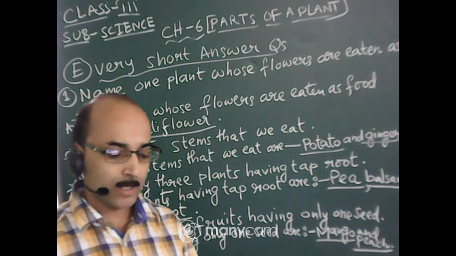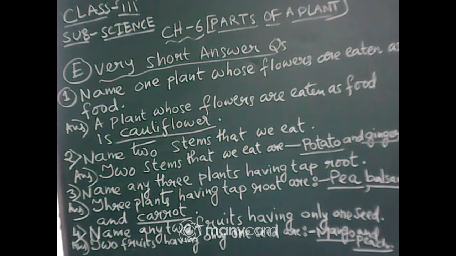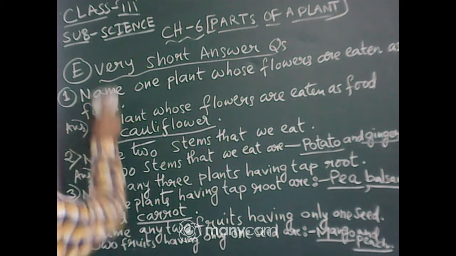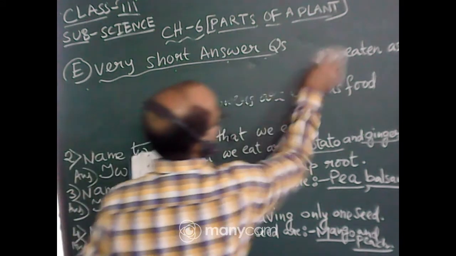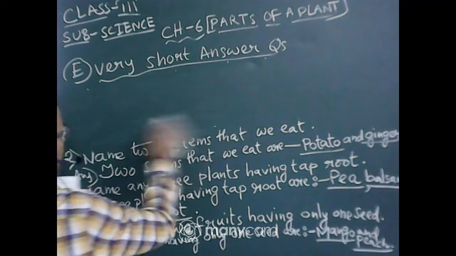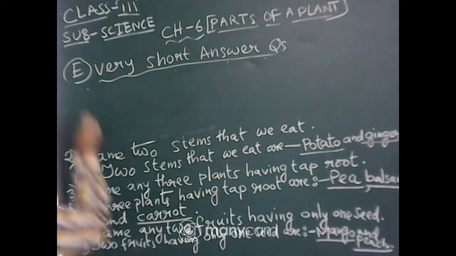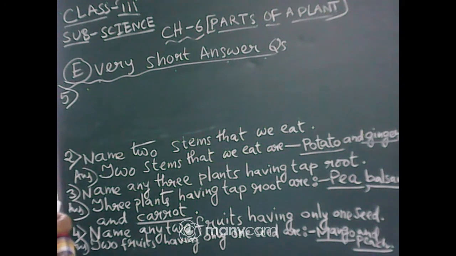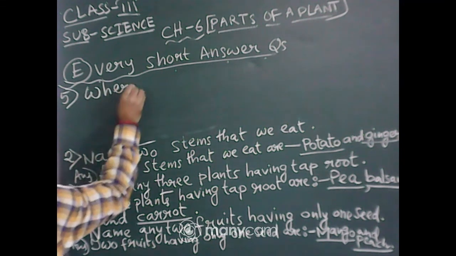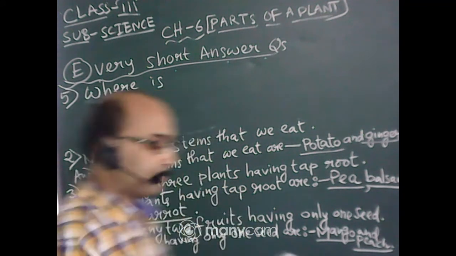The last question is, where is the food for the baby plant stored? Okay, so to write this one, I have to make space. Let me erase question number 1 and the answer. Okay, I have erased this one. I think we have already completed it. So question number 5 is, where is the food for the baby plant stored?